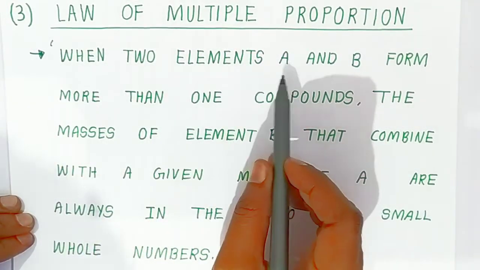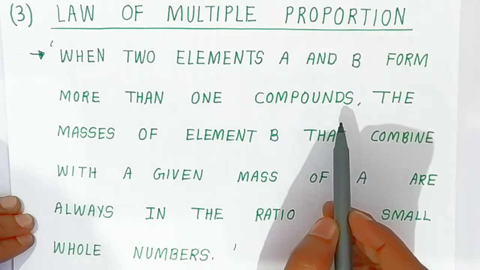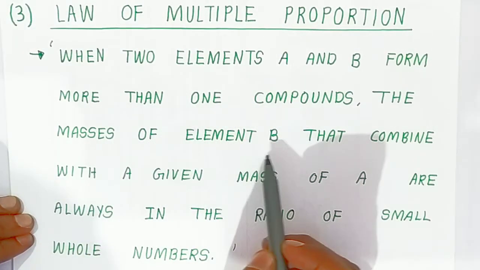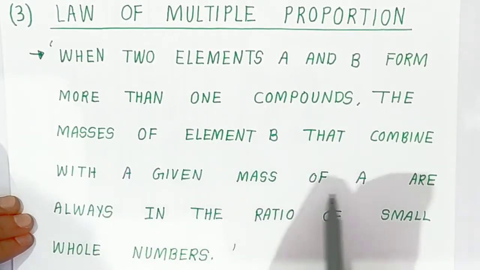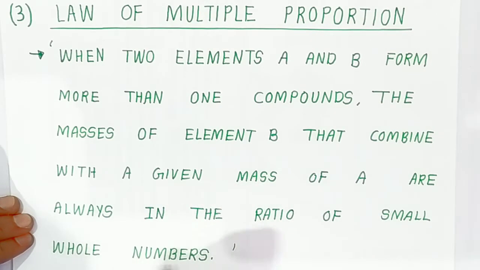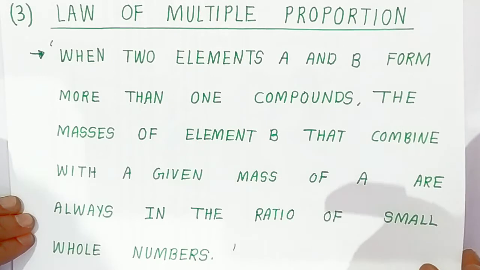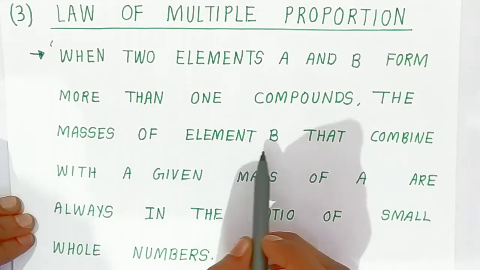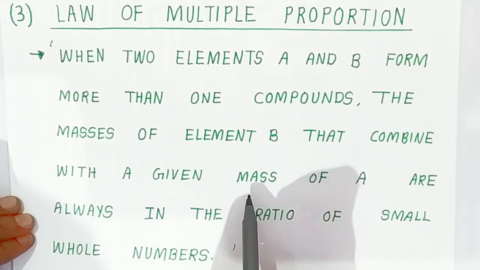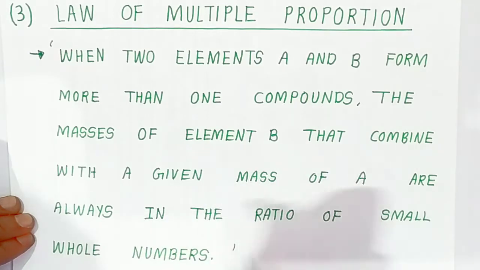When two elements A and B form more than one compound, the masses of the element B that combine with a given mass of A are always in the ratio of small whole numbers. Two elements, two reactants we have taken, students, A and B, where the masses of element B that combine with a given mass of A are always in the ratio of small whole numbers.